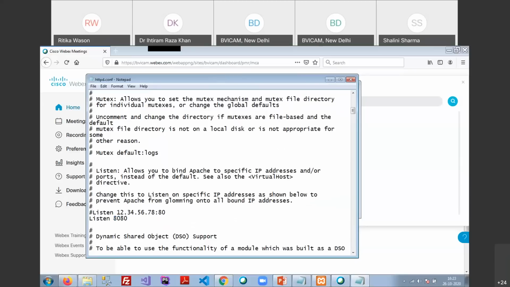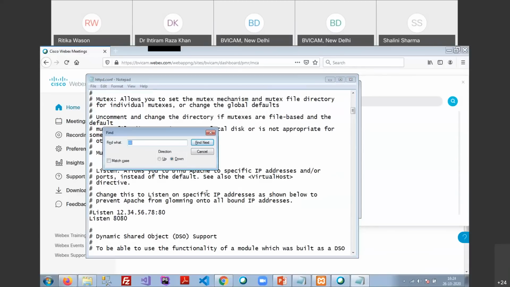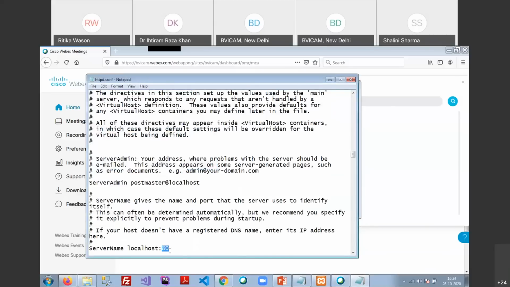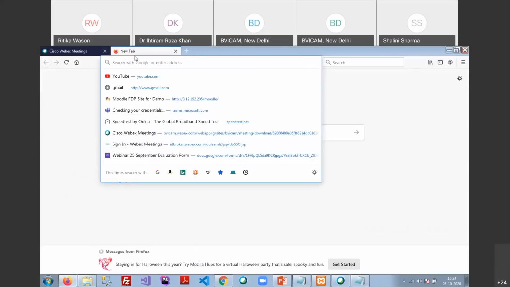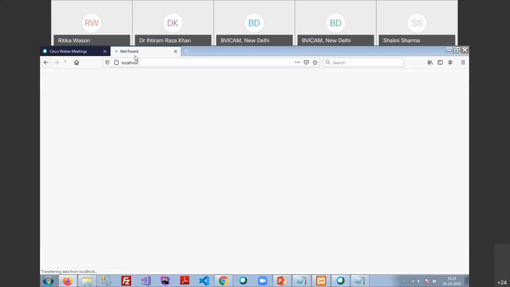So I'm going to change this one, because this time my system's port number 80 is already in use by some other application. So I'm going to change it to port number 8080 and find another one for my server name. My server name is localhost. If it is port number 80, then you can just type localhost here and hit enter.